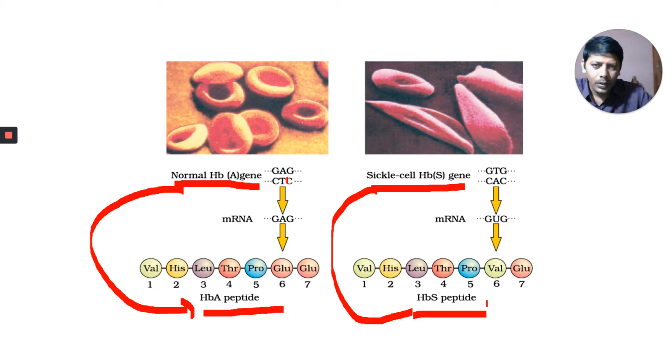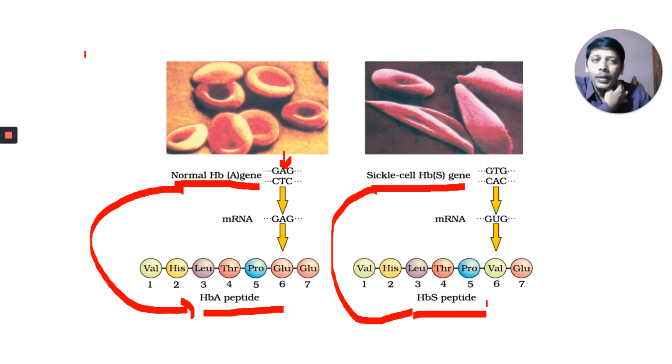Here, only a single base pair change results in the formation of abnormal HbS. Look at the 7th amino acid. The sequence may be asked in the next papers or in the NEET exam. This sequence is very important. I will tell you one trick to remember this entire sequence.